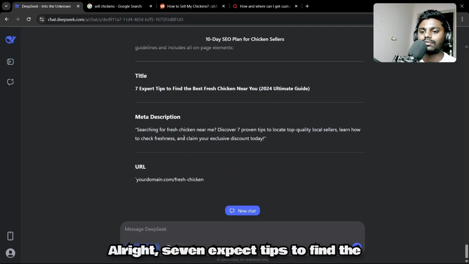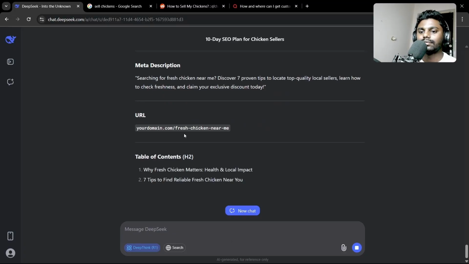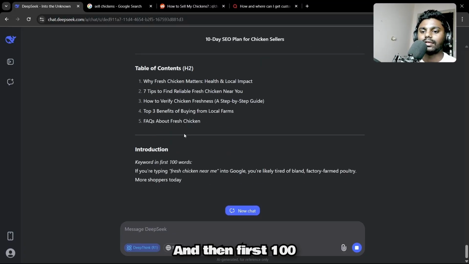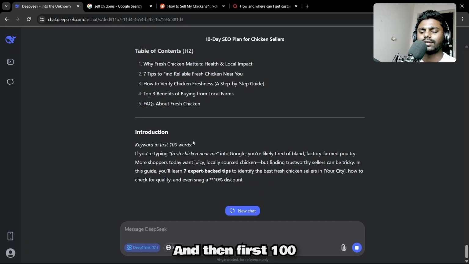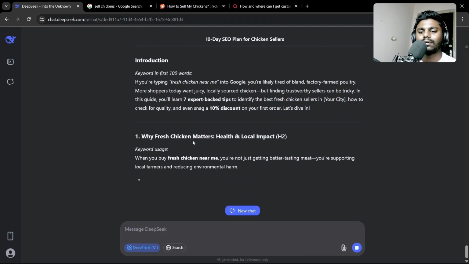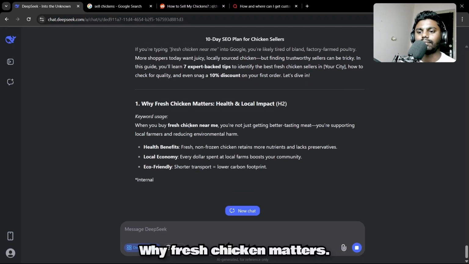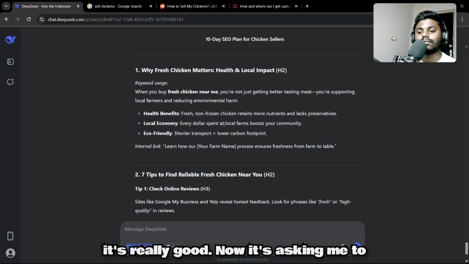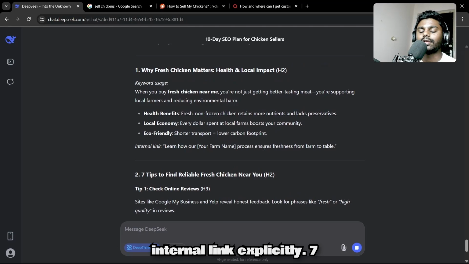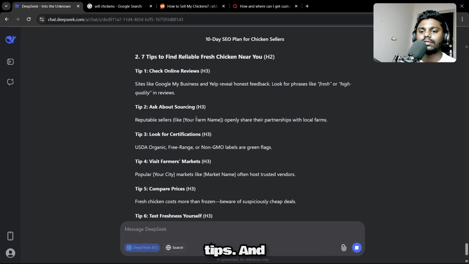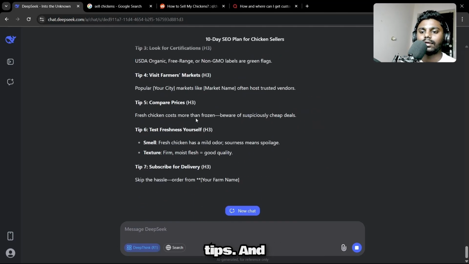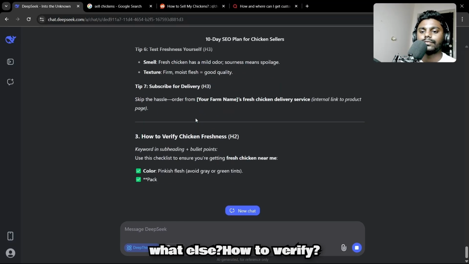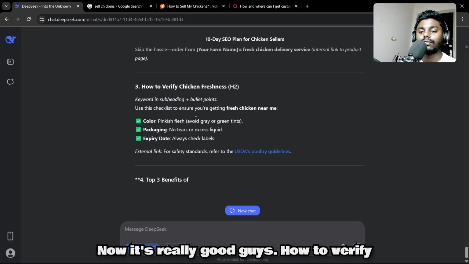Alright, "7 expert tips to find the best fresh chicken near you." And then the keyword in the first 100 words. Why fresh chicken matters. Now health benefits, internal link. Okay, it's really good now. It's asking me to add an internal link explicitly. 7 tips. And what else? How to verify. Now it's really good, guys.